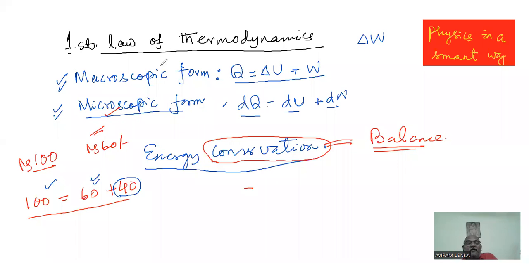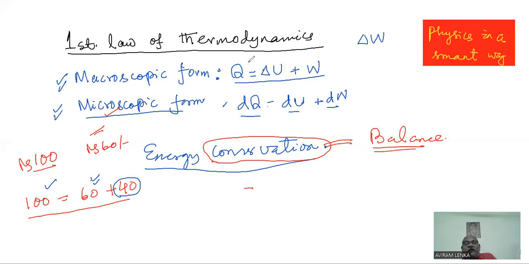When your parents give you 100 rupees and at the end of the day you return 100, they will be angry. Instead of showing pleasure, they see that you have not done anything. You have not taken anything, you have not eaten anything. So your parents don't want you to conserve the 100 rupees. They want to see the account of how you have spent it and what the breakdown is. That is the basic essence of the first law of thermodynamics.